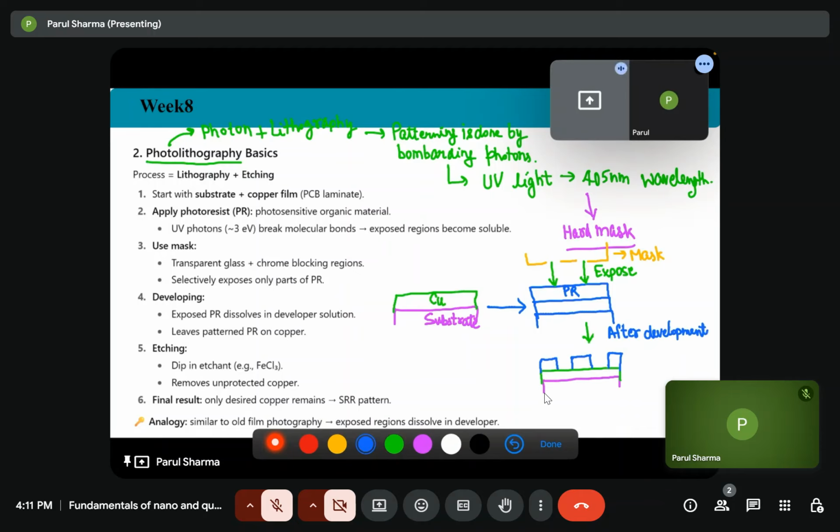Then what will we do for generating the patterns in the copper?